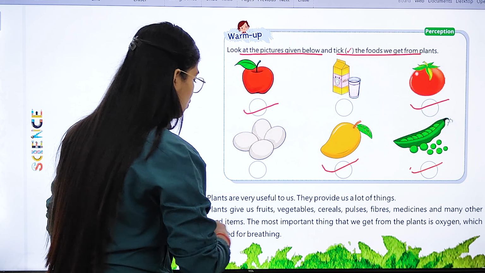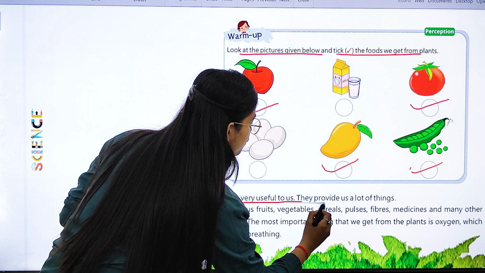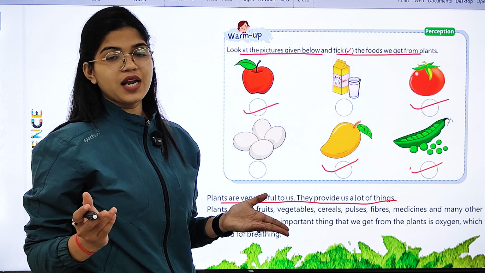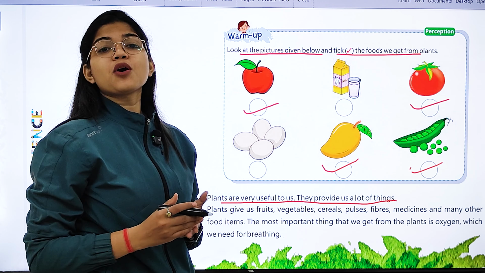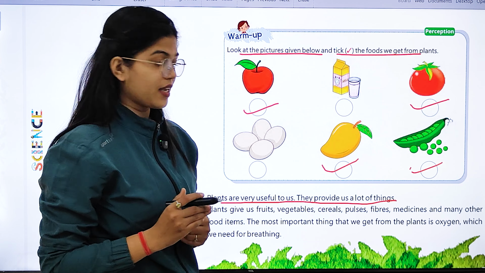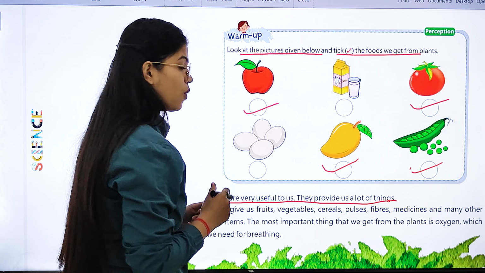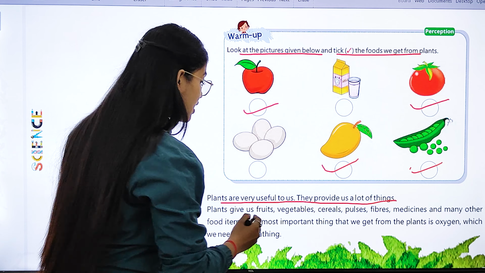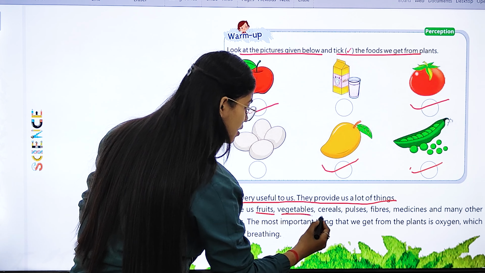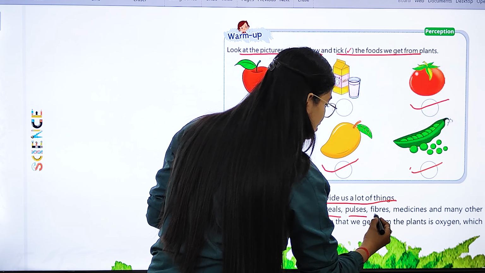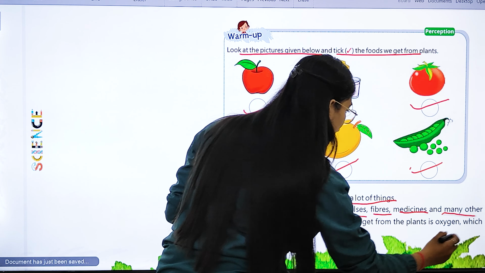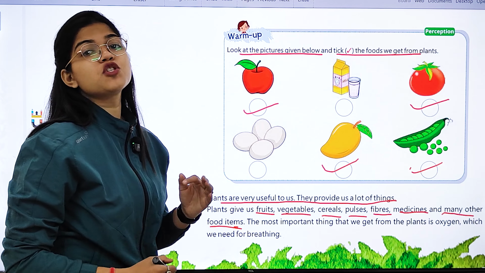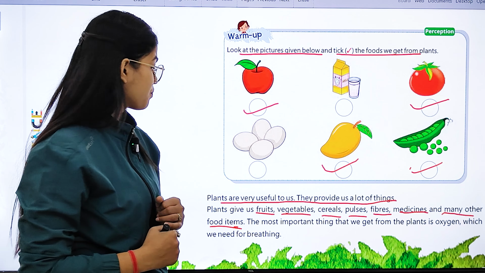Now, plants are very useful to us. They provide us a lot of things. What are those things provided to us by plants? Fruits, vegetables, cereals, pulses, fibers, medicines, and many other food items which we get from plants only.